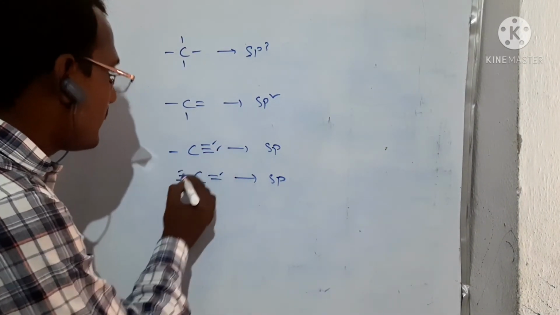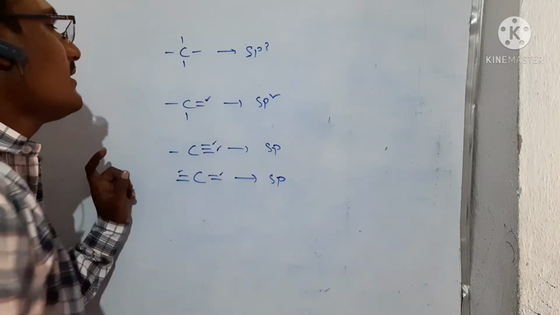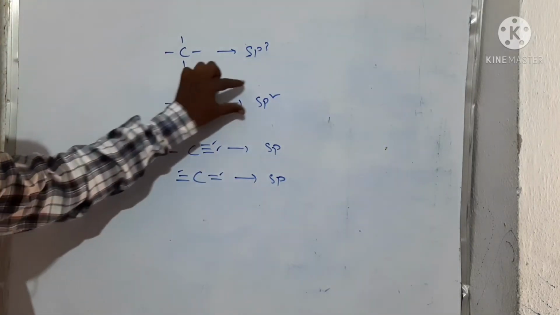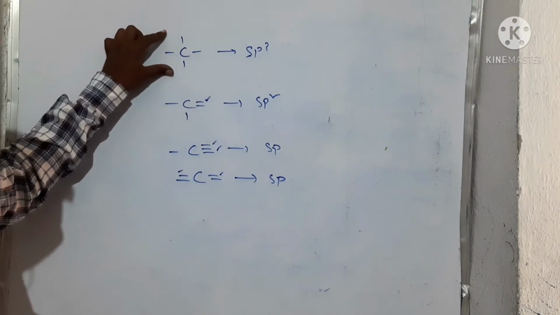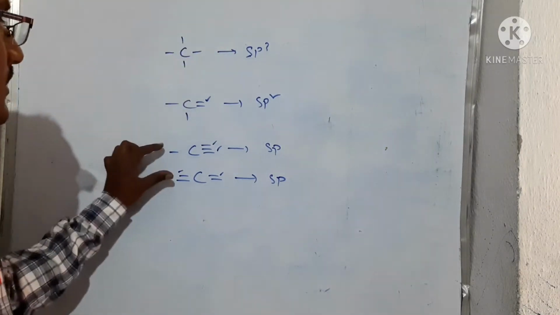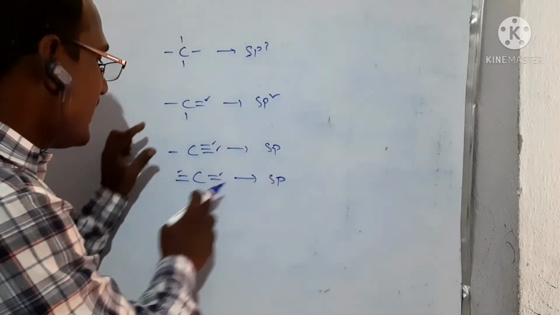Here 1 pi bond, here 1 pi bond. Here only 1 pi bond is there. That means sp2. All are sigma bonds, there are no pi bonds, that is sp3. The 2 pi bonds are there, that is sp. Here also 2 pi bonds.